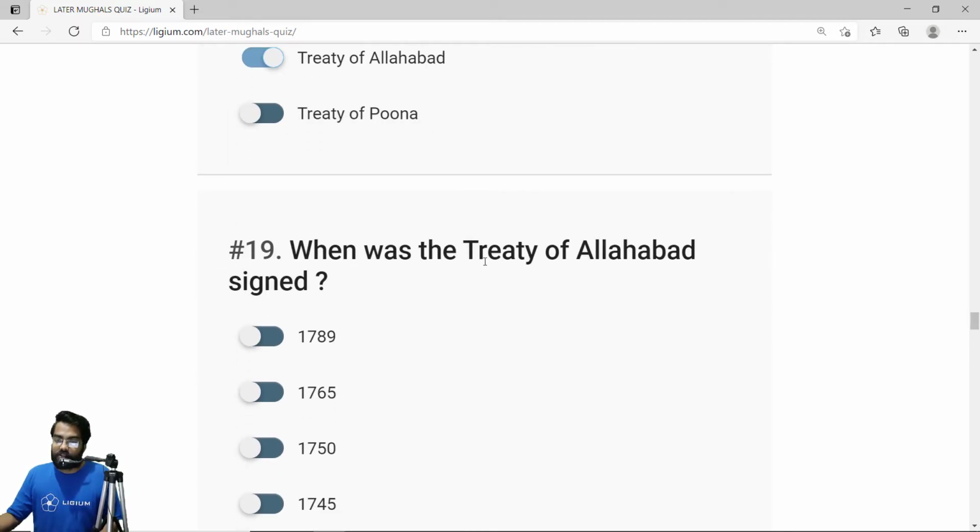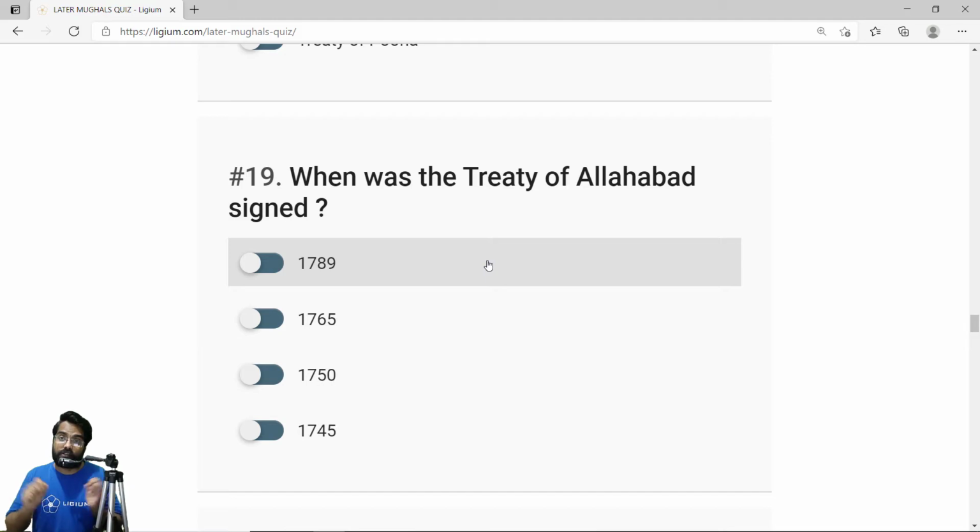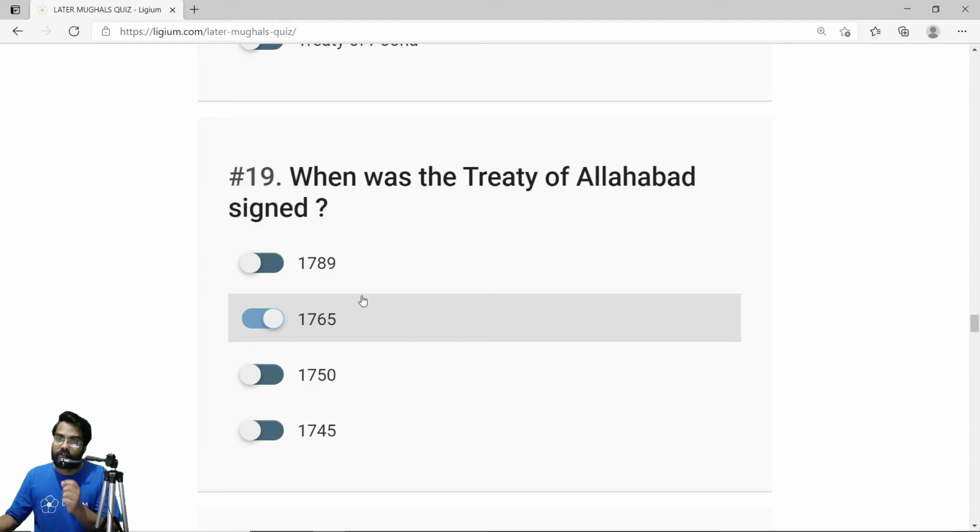Okay, so when was the Treaty of Allahabad signed? The Battle of Buxar was fought in 1764. Remember, this is a very important date. In 1764, Shah Alam fought against the Britishers. Shah Alam, the Nawab of Bengal, and the Nawab of Oudh were defeated by the Britishers, and that is why they were forced to sign the Treaty of Allahabad in 1765. The correct answer is B, 1765.